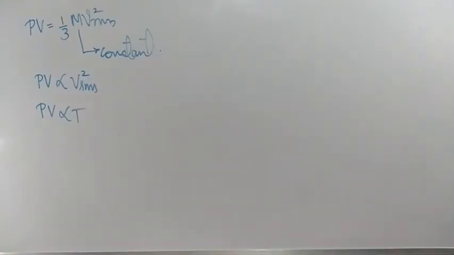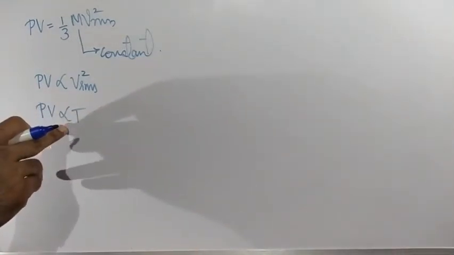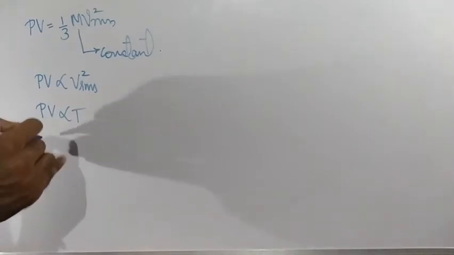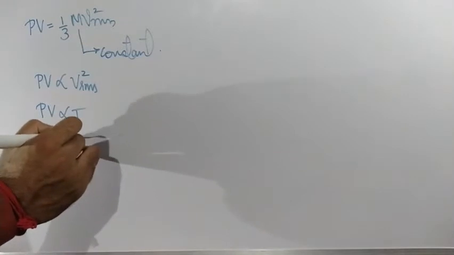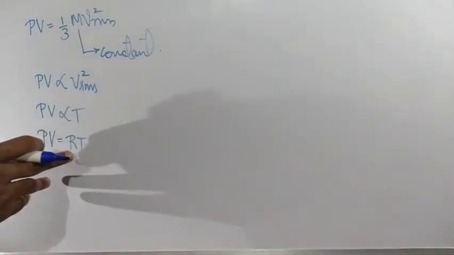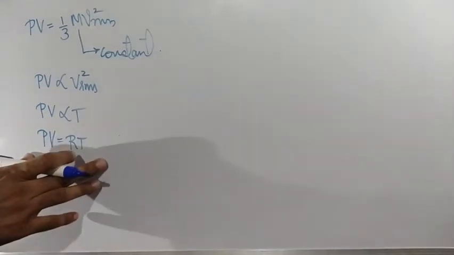By this discussion, if I remove the proportionality symbol, I can write it as PV is equal to RT. Clear? This is only for 1 mole of gas.